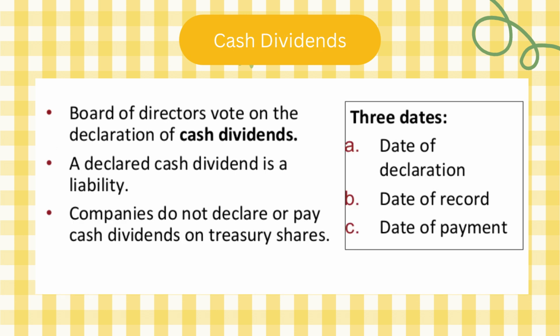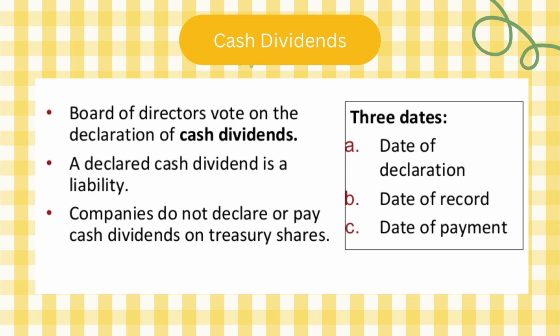Okay, so this is the first type, which is cash dividends. We said cash dividends يعني I'm gonna pay cash to the shareholders, okay, as a monetary payment from the company's earnings, and this is the most common type of dividends. Okay, now we have 3 dates: date of declaration, date of record, date of payment. Now, what's the difference between the three dates?